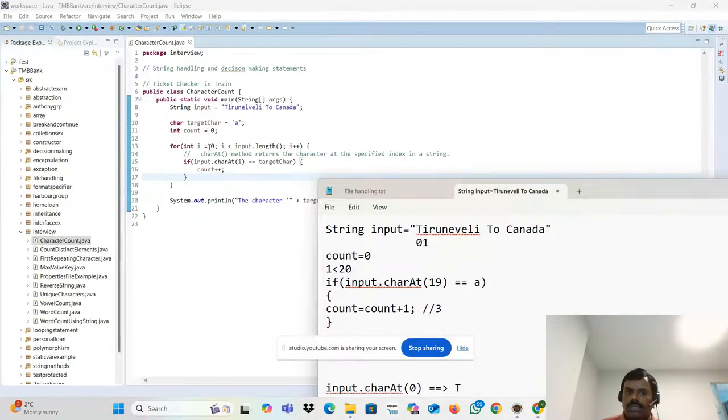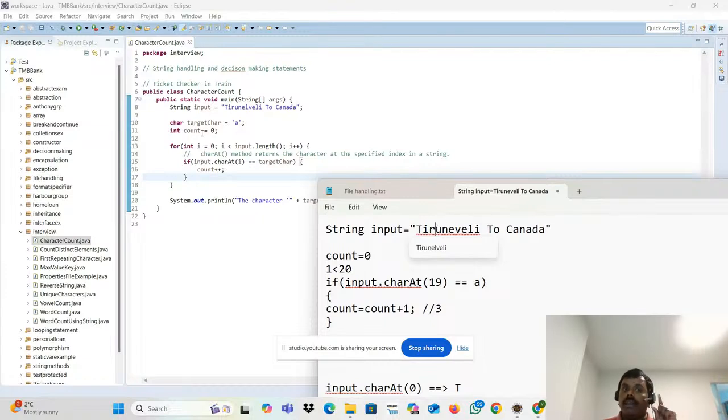Start is 0, end is the length of the string. For looping purpose, we use these curly braces. To fetch the character, we are using the charAt method. To compare it, we are using the decision making statement. Then to count it, we use this count variable.